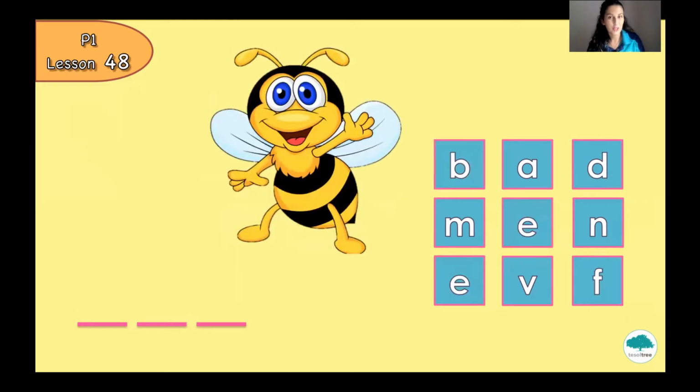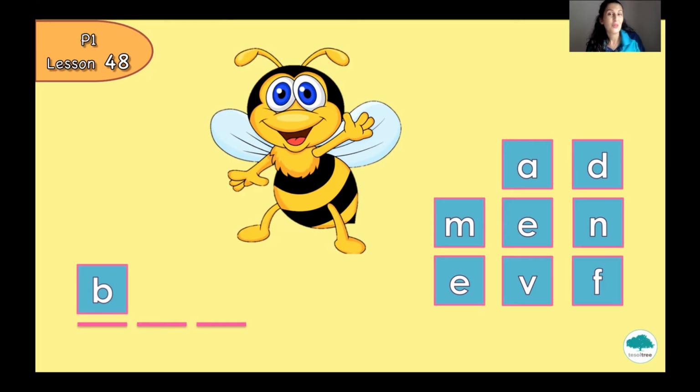So let's have a look at the picture first. What can you see? Do you remember the name of this bug? So we have 1, 2, 3 letters in this word. So we have to find 3 letters. This is a bee. That's correct. So let's think together. Which letter is the beginning letter? B. Letter B. Very good. It's the beginning letter.